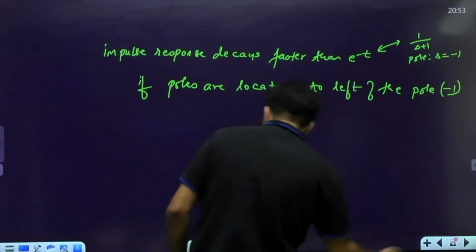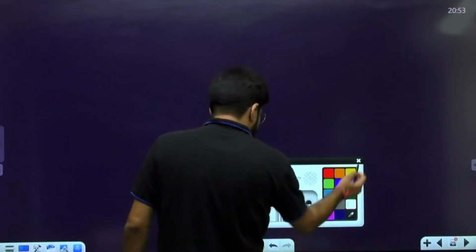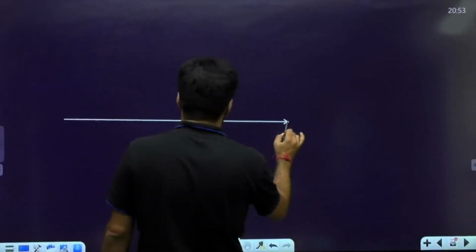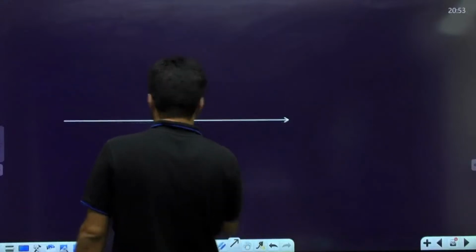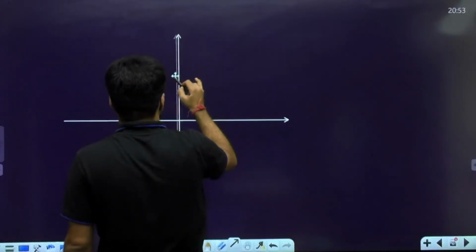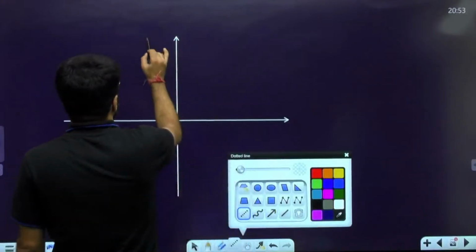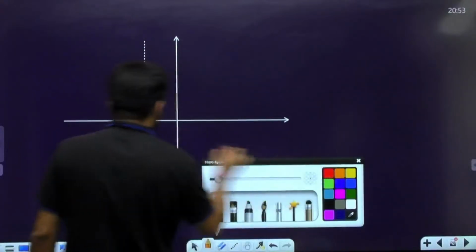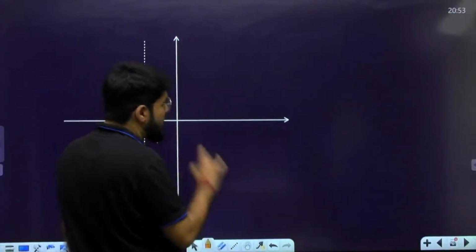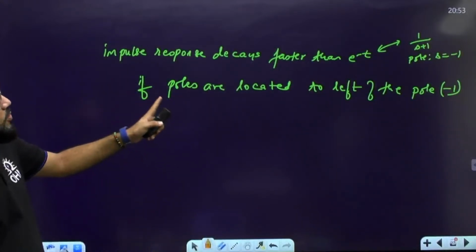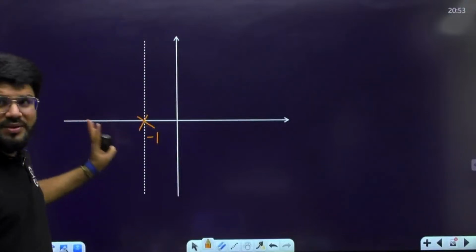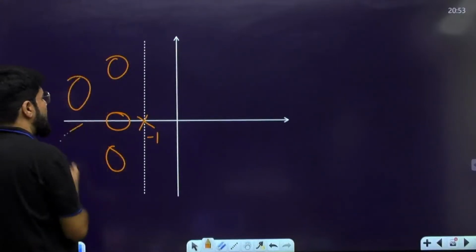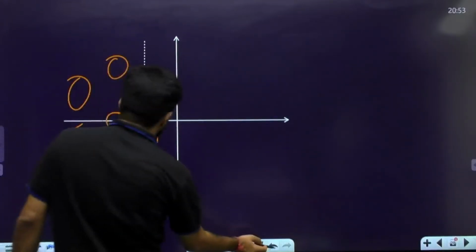Let me draw a simple picture here, and then I'll tell you how to solve the question. We have a pole at minus 1, and you want the poles to be located to the left of minus 1, anywhere. The pole may be real or complex, I'm not saying only on the x-axis, but it should be to the left of this pole.